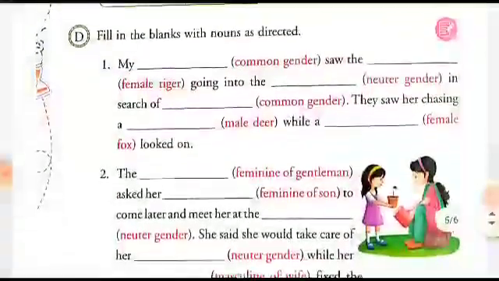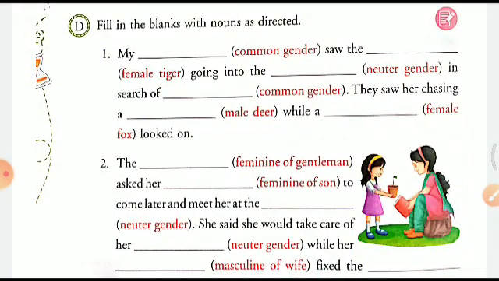Let's move ahead. Then the D part, fill in the blanks with the nouns as directed. My, common gender, relatives, my friends. You can write anything. It can be male, it can be female. Saw the tigress going into the forest. Jungle, it's a neuter gender. In search of food, it's a common gender because the food of the tigress can be of both. It would be an animal. They saw her chasing a male deer.